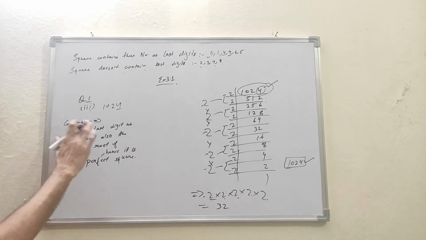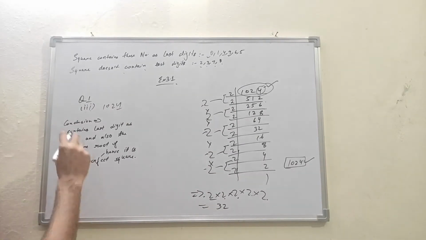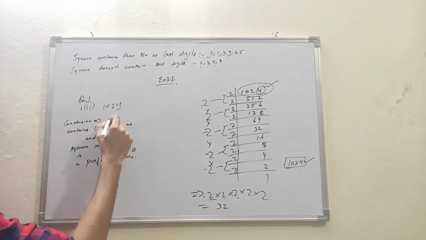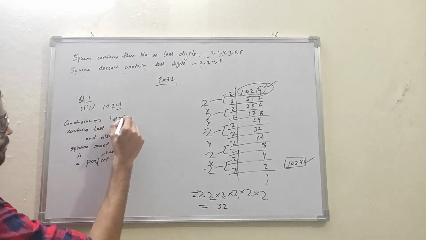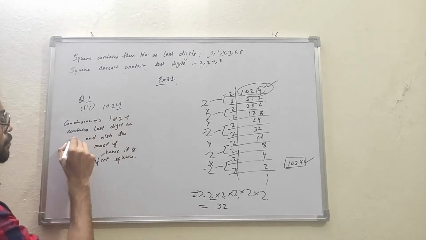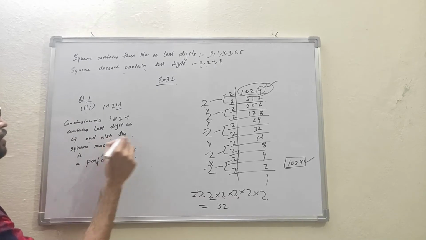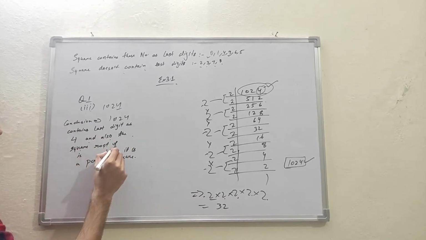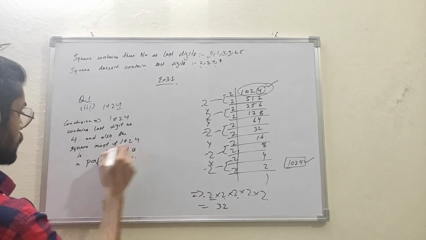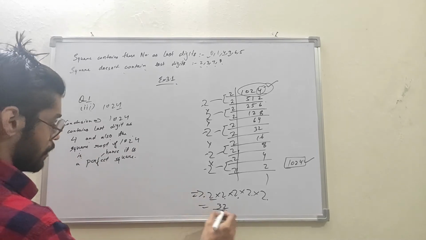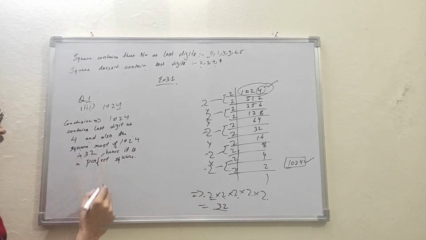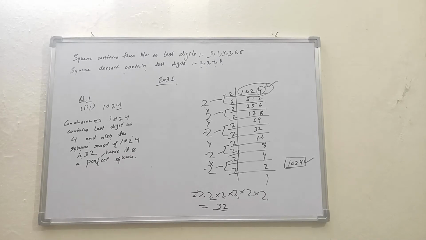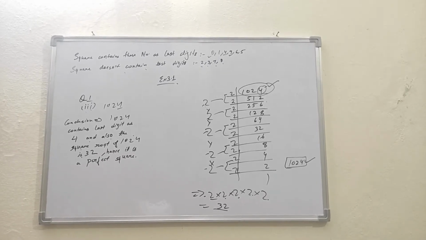So you can write the conclusion like this. 1024 contains last digit as 4 and also the square root of 1024 is 32. Hence it is a perfect square. So this is the answer for 1024. Now let's move to the fourth part.